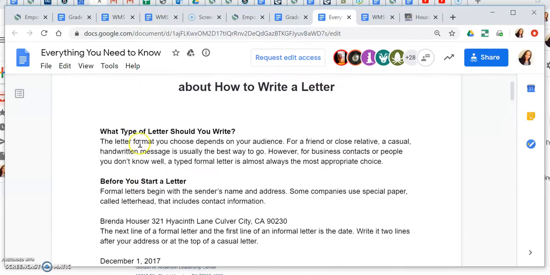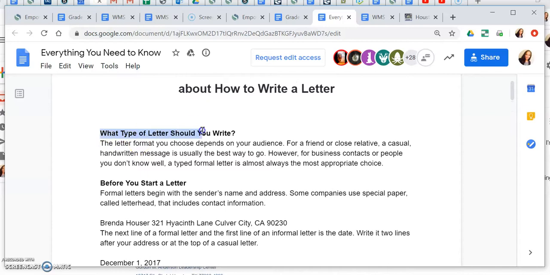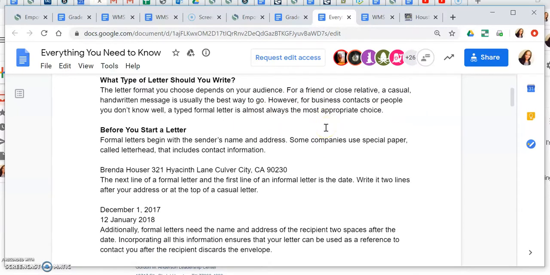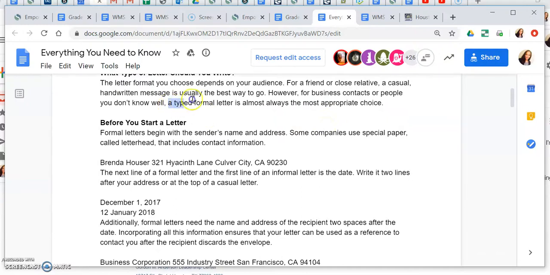It helps you identify what type of letter you should write, which your format's kind of there already. We already know we're typing our letter out. And we already know that a typed formal letter is the most appropriate because we're writing someone who is professional and someone that we don't know very well. Okay, that's what it says right here, business contacts and people you don't know well. So ours is going to be a typed formal letter.